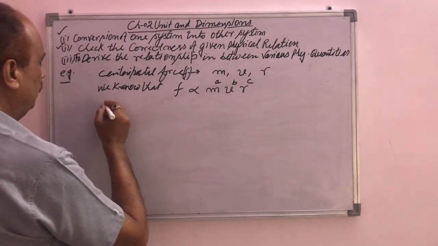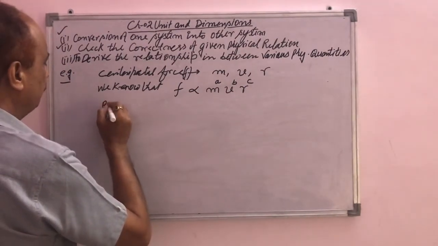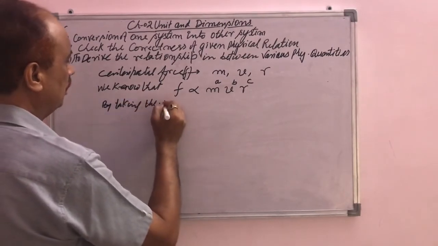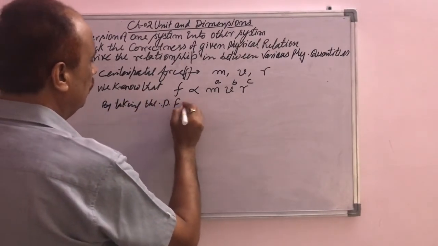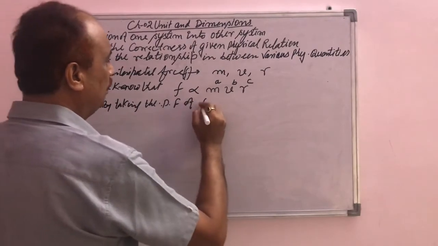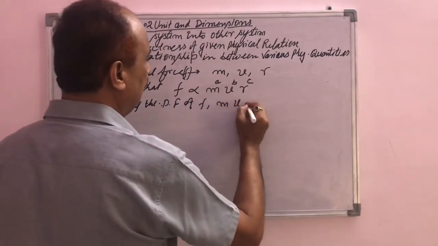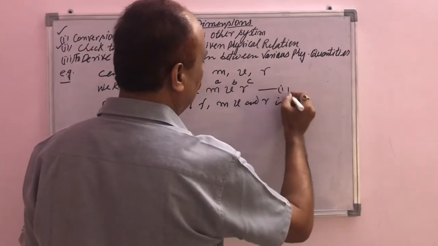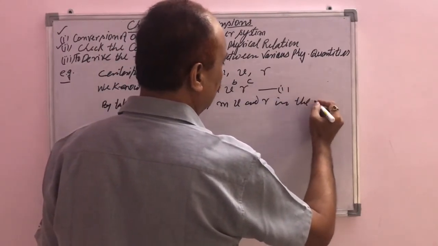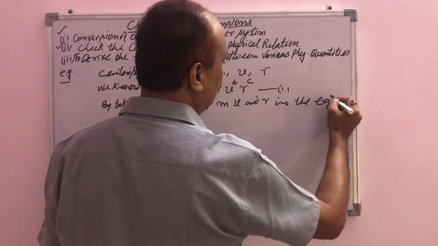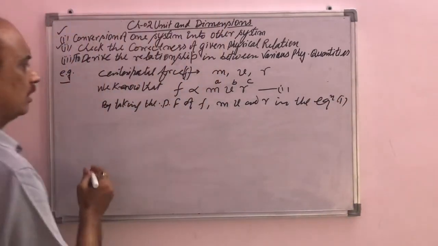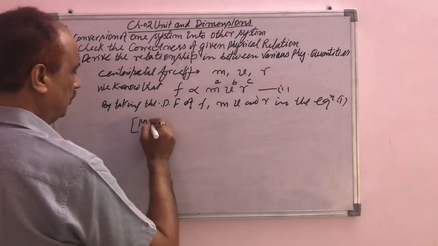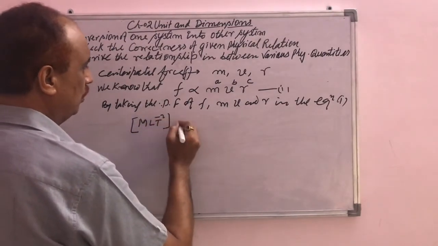By taking the dimensional formula of F, m, v and r in the relation, in equation 1, we can write: the dimensional formula of force is M L T to the power minus 2.